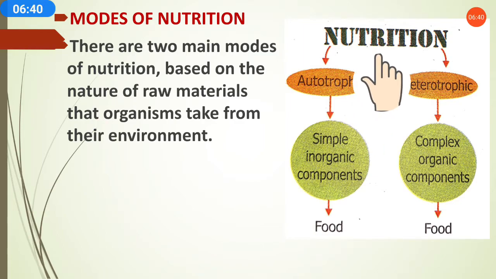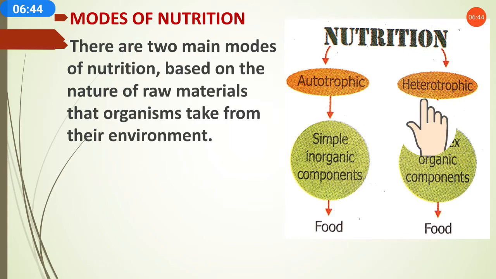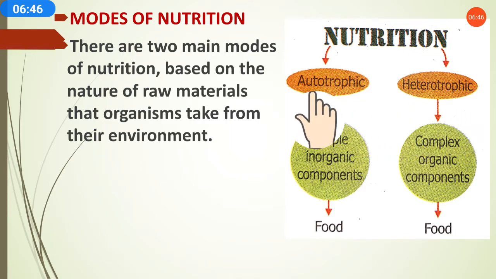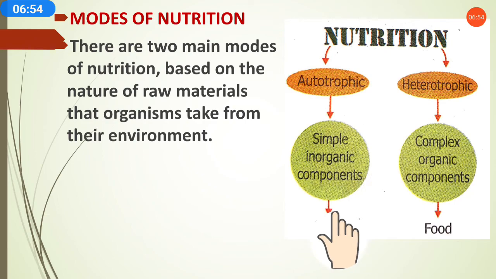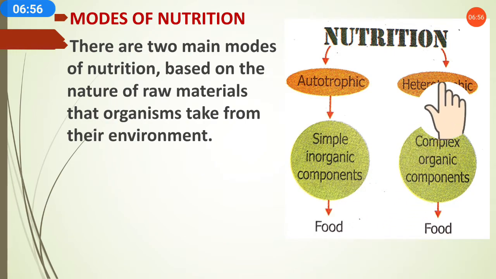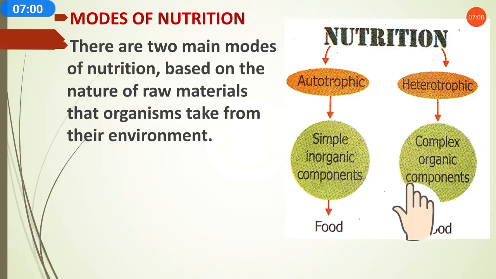Okay, so there are two types of nutrition process. One is autotrophic, second is heterotrophic. So in the autotrophic process, which type of components are there? Simple inorganic components, and that also comes in food. In the heterotrophic mode of nutrition, complex organic components are there.